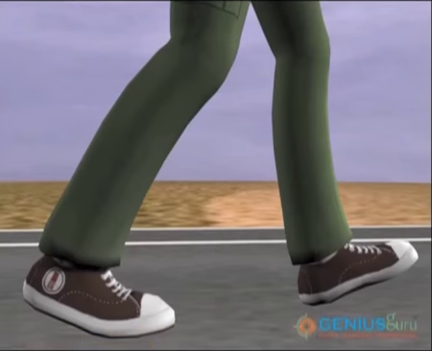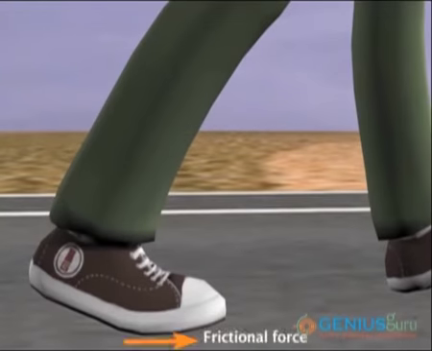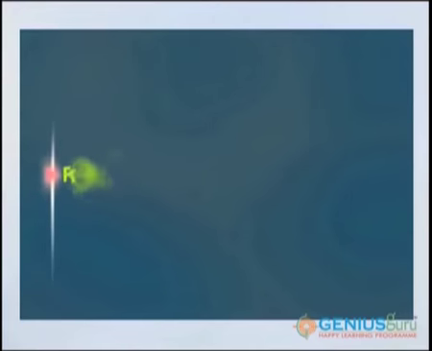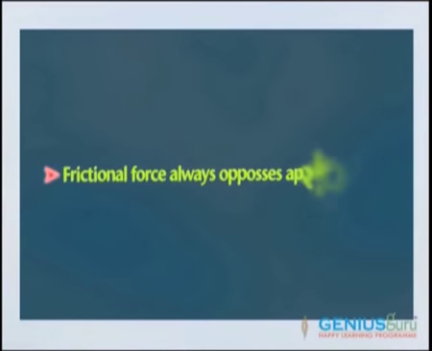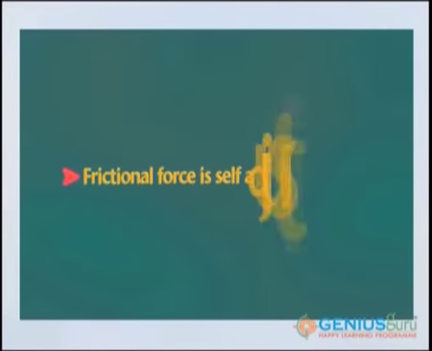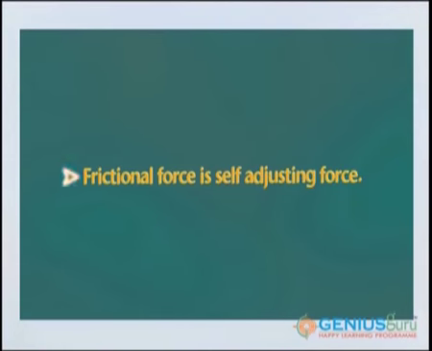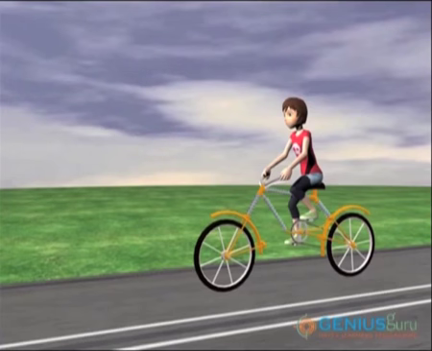That means saying the frictional force is opposite to the motion may not be correct in some cases, but saying the frictional force always opposes the applied force gives the correct statement. In whichever direction you are applying the force, opposite to that the frictional force is acting. And the second one is, the frictional force is a self-adjusting force. What is the meaning of self-adjusting force? That we will see later.